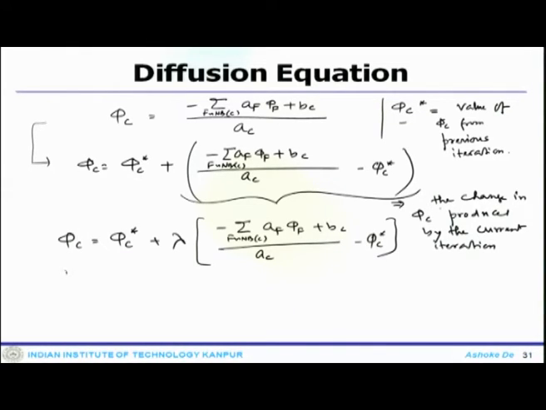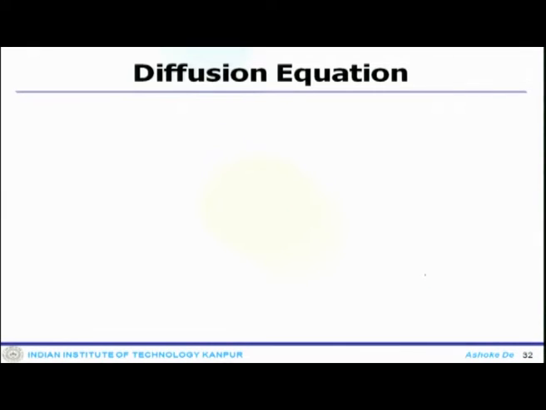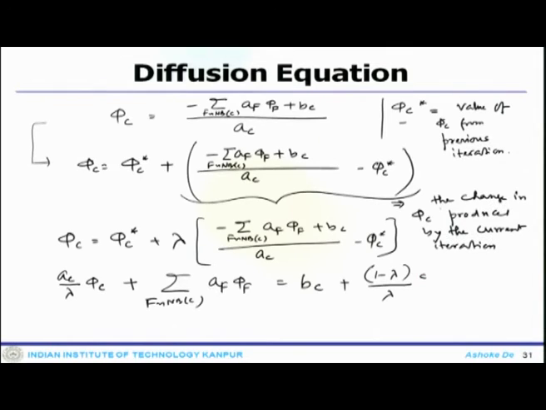Or one can write a_C by lambda times phi_C plus the summation over f going to nb(C) of a_F phi_F equals b_C plus (1 minus lambda) times a_C by lambda times phi_C star. So, that is what it turns out.